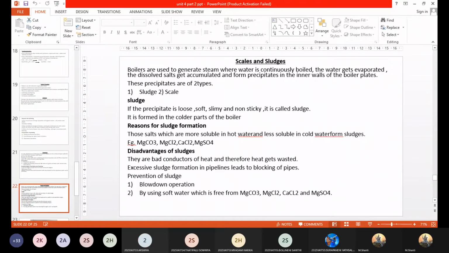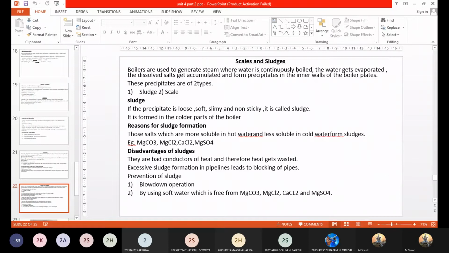No, ma'am. Okay, what are the disadvantages of sludge formation? How is it going to affect the efficiency of the boiler? Sludges are actually bad conductors of heat. Whatever fuel you are supplying for the generation of steam, you have to supply it for a longer time, and since these are bad conductors of heat, it results in wastage of heat.